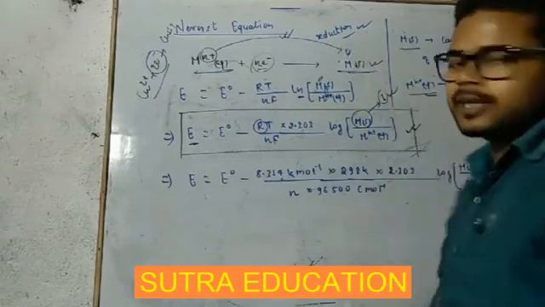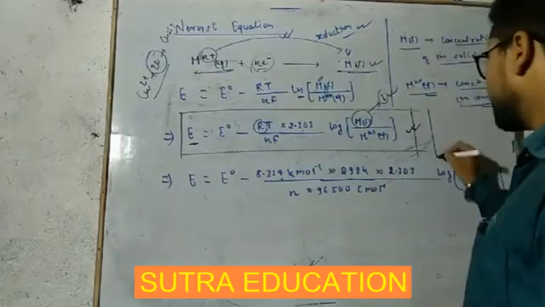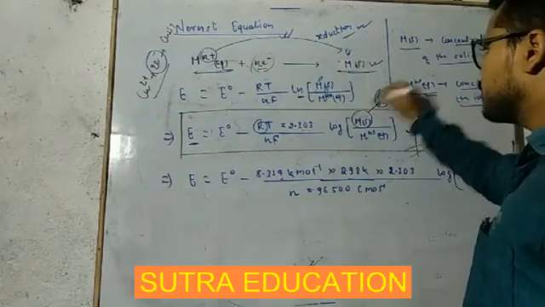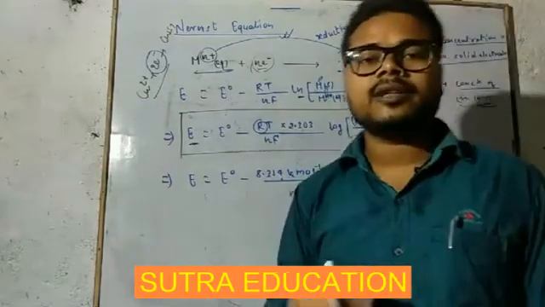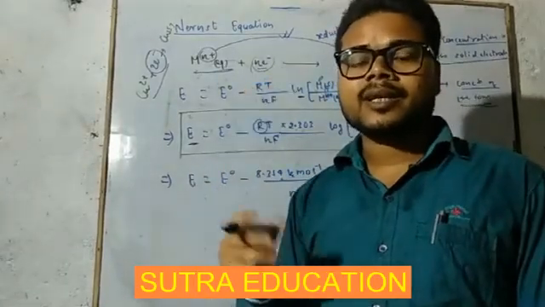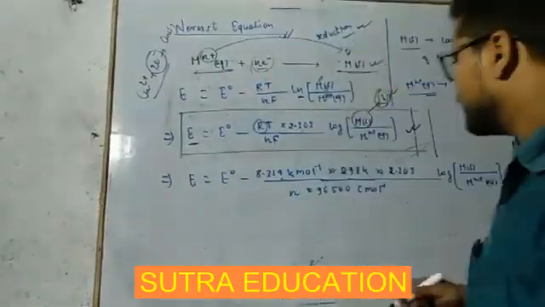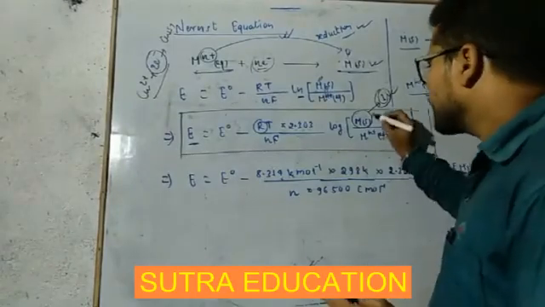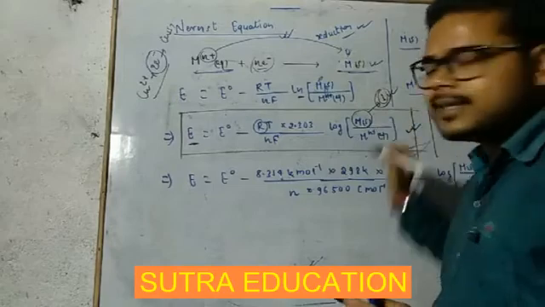Very important thing. Concentration of solid is always taken as one. Not only this, concentration of liquid is also taken as one. In class 11 equilibrium chapter, you have discussed these things. For this moment you have to understand concentration of a solid is taken as 1.